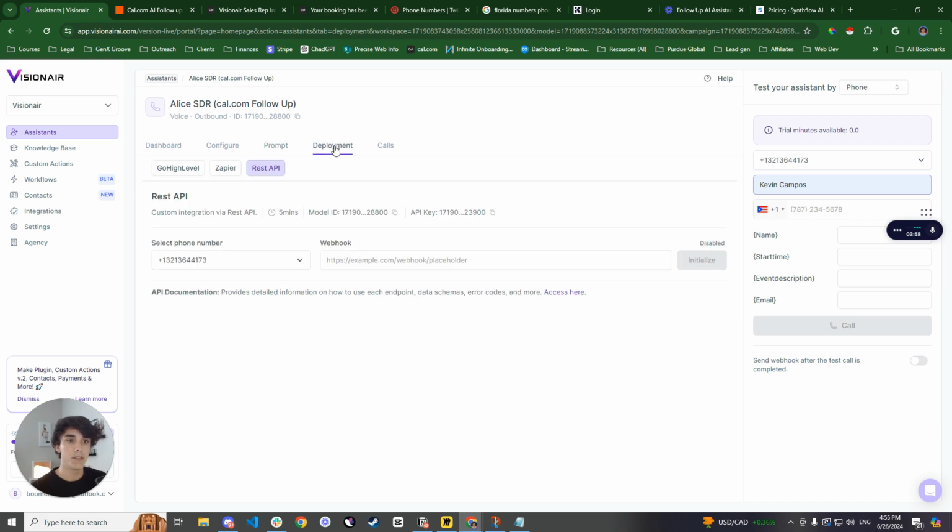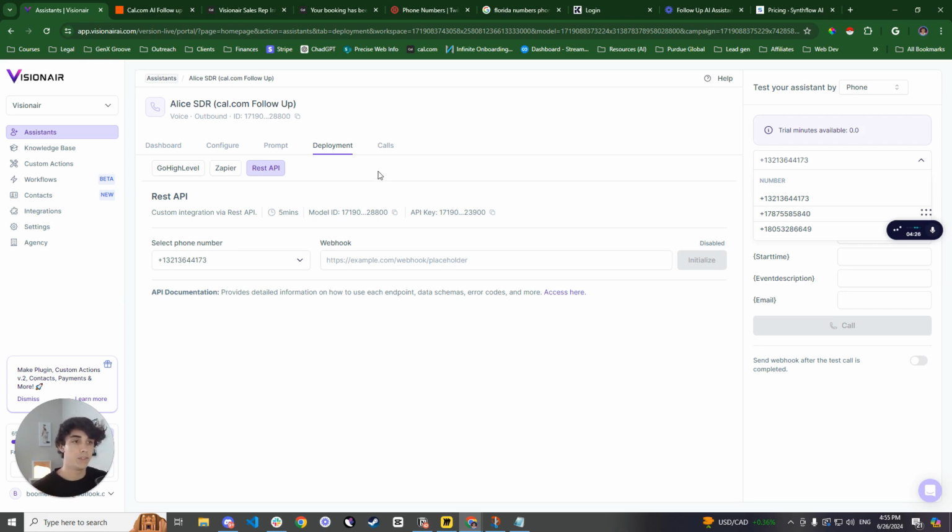In terms of deployment, the first thing you're going to want to do is select your phone number. In order to select your phone number, you could either buy one through Synthflow, which is relatively easy. You'll be able to do that over here on the right side. Or you could connect your Twilio account with integrations. That's very easy to do. You would just go over here to integrations, and then there will be an option for Twilio for you to put in your SID and your authentication token.